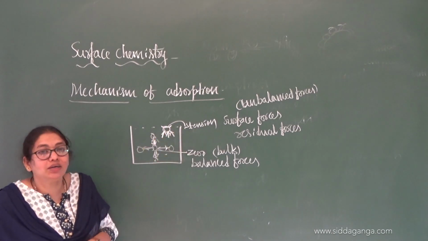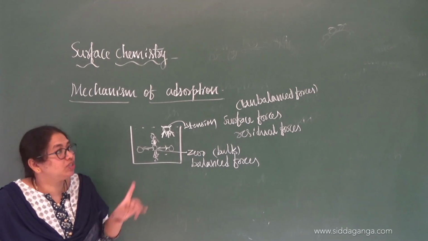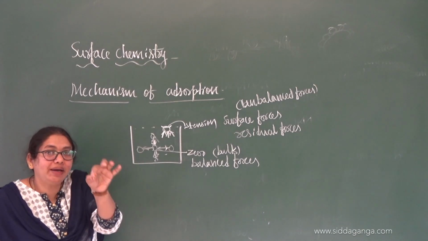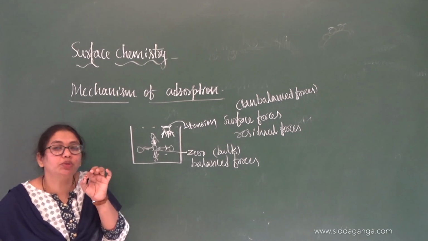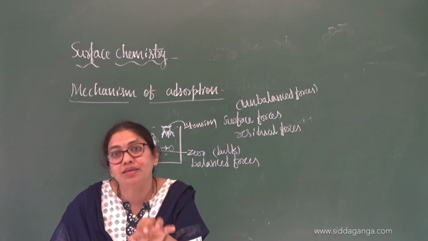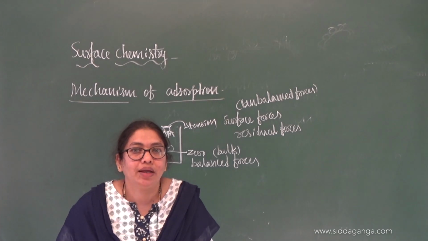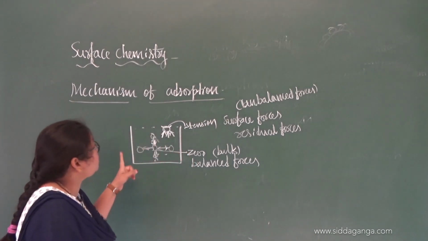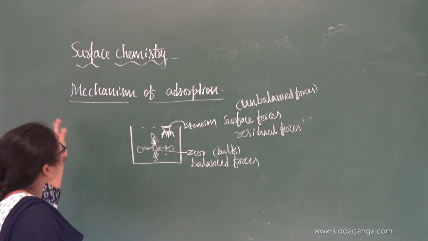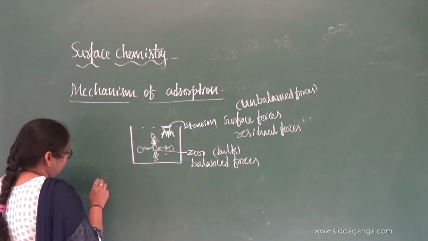Those are called surface forces, or residual forces, which are responsible for the adsorption of the adsorbate on the adsorbent. And there will always be a tension on the surface. This is the cause.